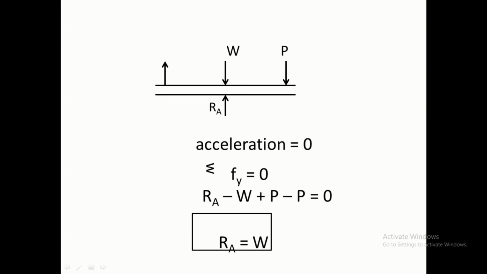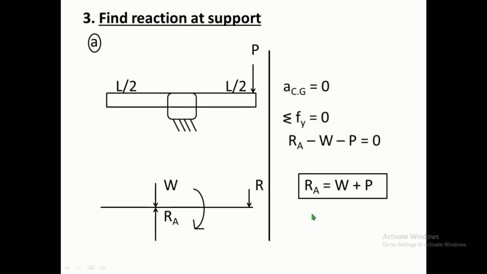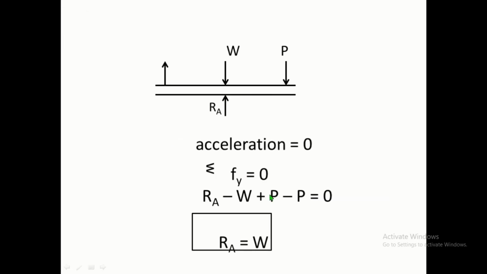Similarly, suppose P is acting in the downward direction over here, and P is also acting in the upward direction over here. Therefore acceleration is equal to 0 at this point, which is also pivoted. So summation Fy is equal to 0. Therefore Ra minus W plus P minus P is equal to 0. The two P's cancel each other. Therefore Ra is equal to W.